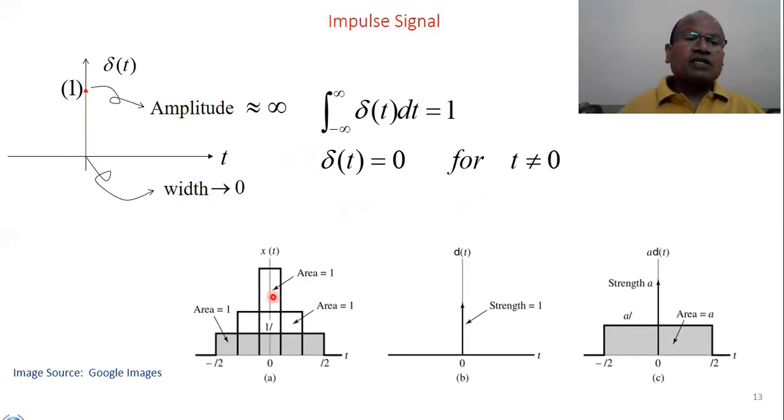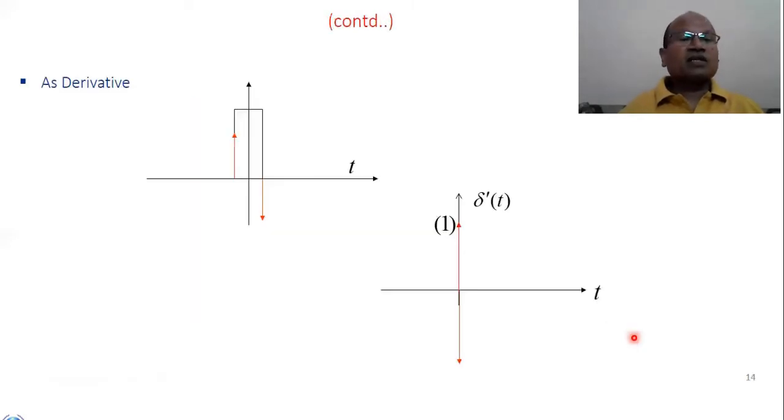You see here different representations. And finally, in plot A, the signal is centered towards the origin. Whenever we calculate the area of the pulse, it must give 1, and that kind of signal is called an impulse signal. You see here, this is strength 1, and this is also an equivalent impulse signal. We can also take the derivative of the impulse signal. This is a pulse, and when we make delta t tend to 0, the signal becomes like this.